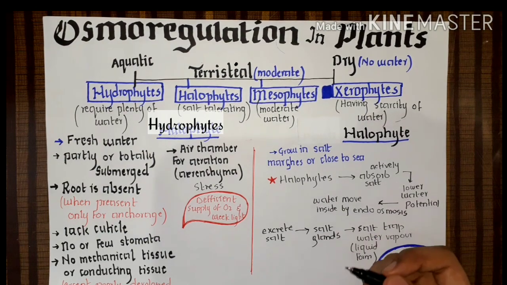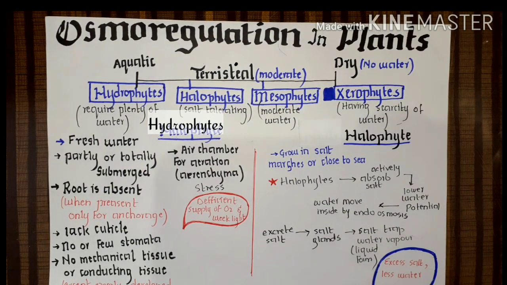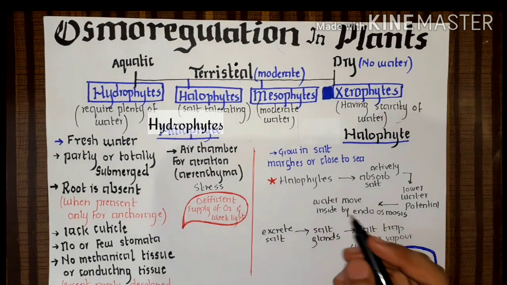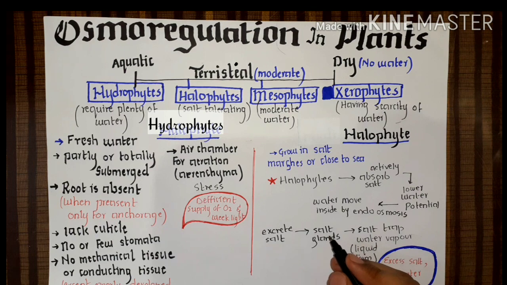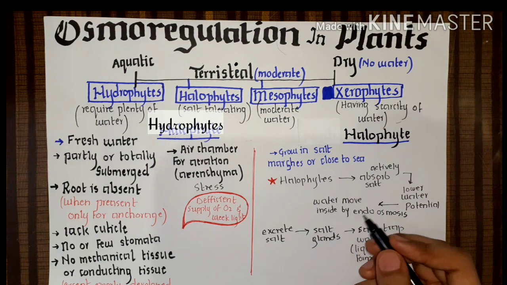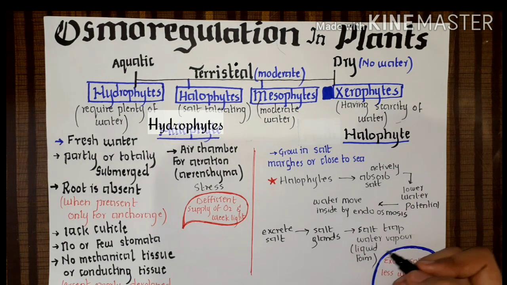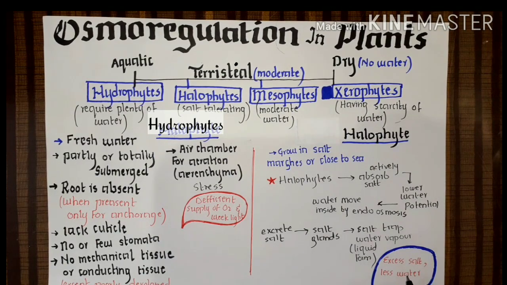Now the excess salt is excreted through the salt glands in the leaves, and while excreting salt, the salt traps water vapor in liquid form from the outside environment. The main stress is more salt and less water.